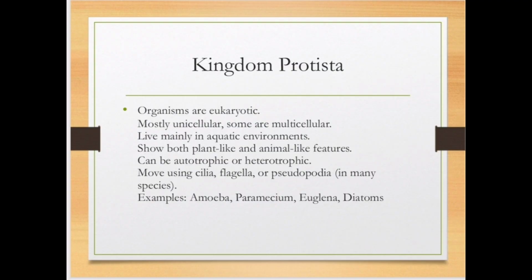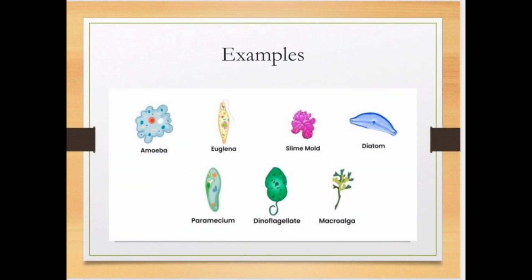They move with the help of pseudopodia, flagella or cilia. Their locomotory organs are pseudopodia, flagella or cilia. Most of the species move with the help of pseudopodia. Examples include amoeba, paramecium, euglena, diatoms. Here you can see in this picture the amoeba, which moves with the help of pseudopodia.